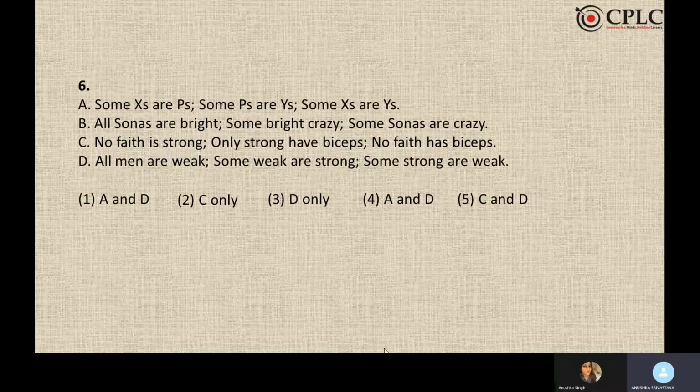All sonas are bright, some bright are crazy, some sonas are crazy. All sonas are bright and some bright are crazy, but there is no option B mentioned anywhere, so we do not consider B. My answer to this becomes C only.